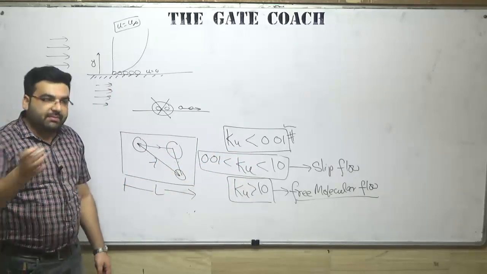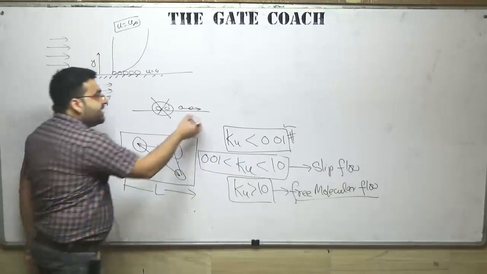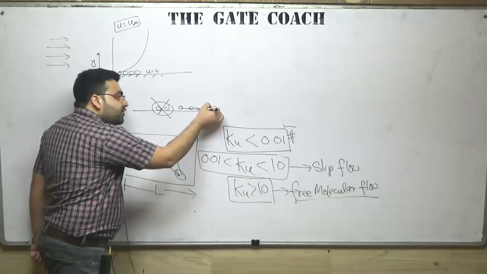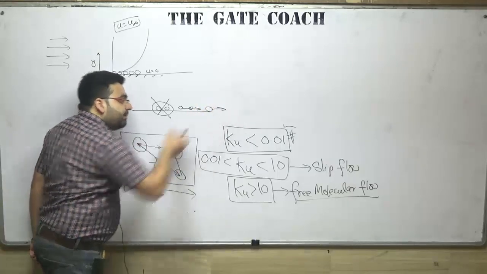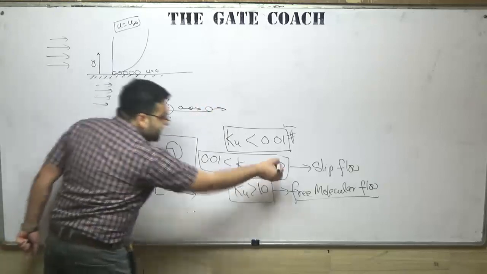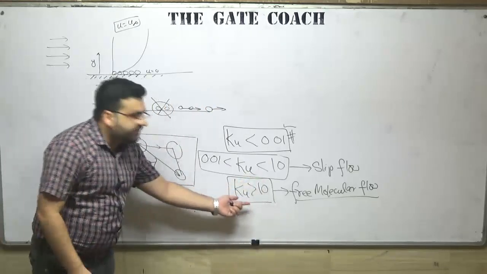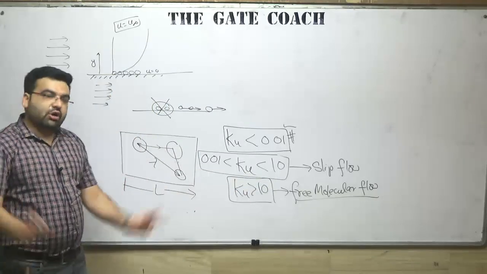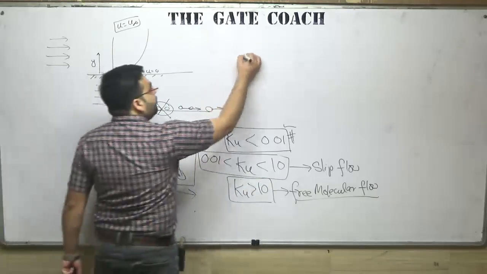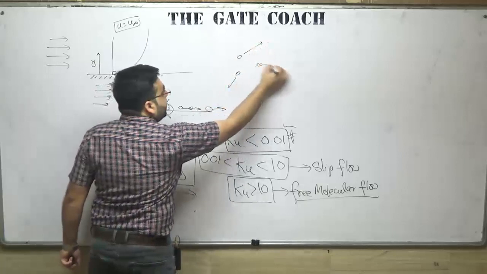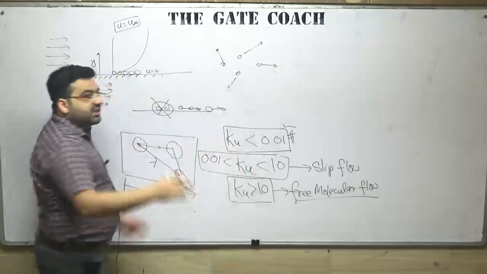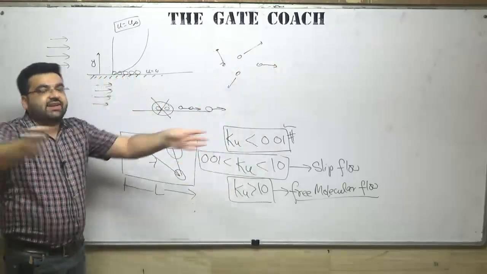And it will slip. The moment it comes in contact with the surface, it will slip. That is why it is known as a slip flow, and that is a free molecular flow. So free molecular flow, generally we have seen in gases. So one particle is going here, one particle is going there, one particle is going there. That is a free molecule, because the gap between two particles is very large.